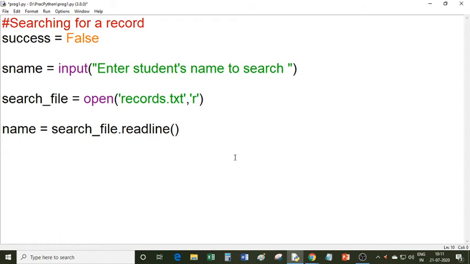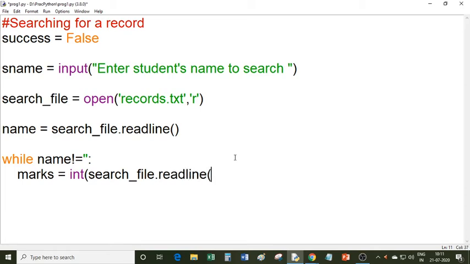Now I will use while loop. While name is not equal to empty string, and I will read another line. Another line is marks, so I will convert the string. Search file dot readLine. Again I am calling the readLine method, and you know that this readLine method returns a string. So I can convert a string into an integer value and then store that number in this marks variable.